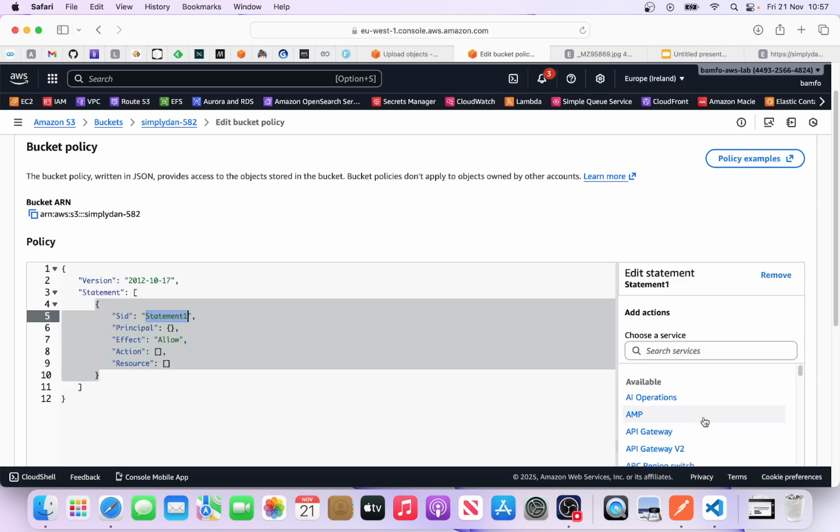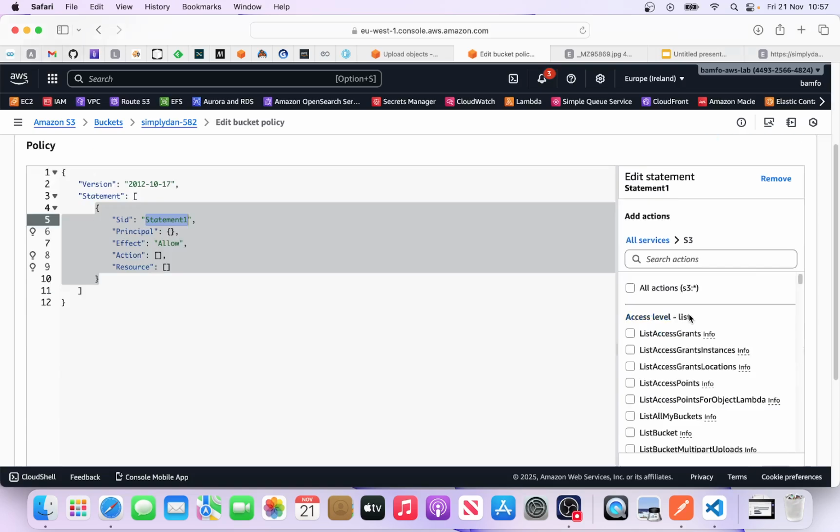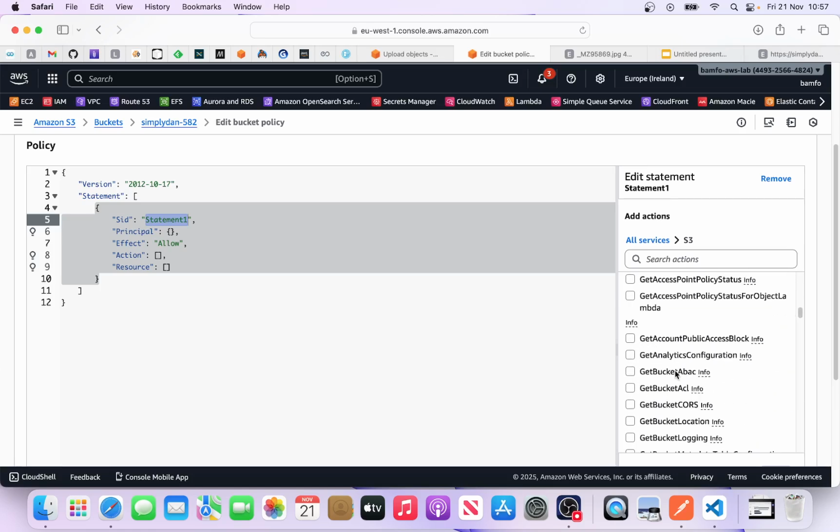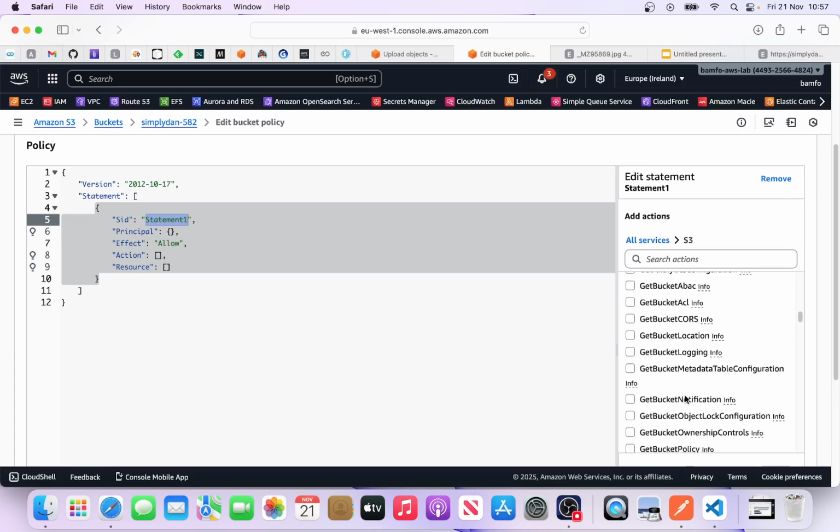So we say get object. So let's do policy statement. What are we interested in? What services? So we are interested in S3. So you choose your service. So you pick your S3. Happy days. If you want to give all access, it's up to you based on your use case. In our use case, we want somebody to just get an object, just to see it. Yeah. So get. Let's find get object. So get object. We got it.